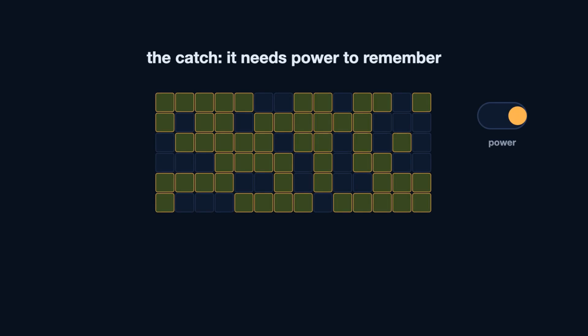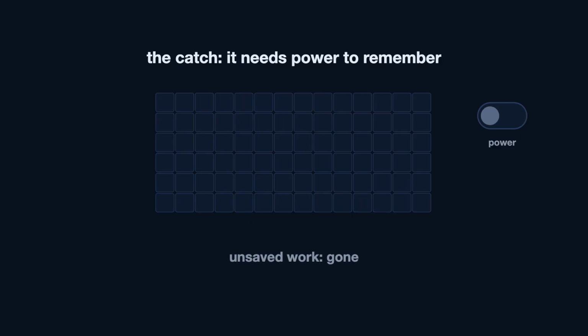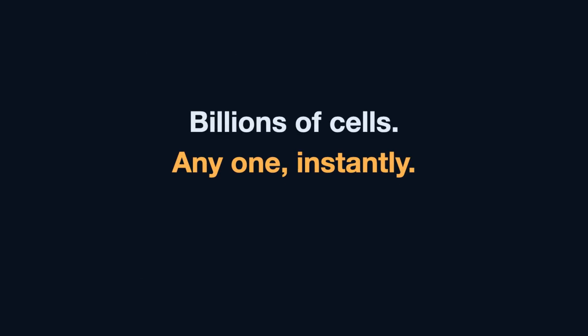The catch: RAM needs power to remember. Kill the power, and every cell drains in seconds. That's why unsaved work dies, and why saving means copying to storage. Billions of cells, any one instantly, that's working memory.